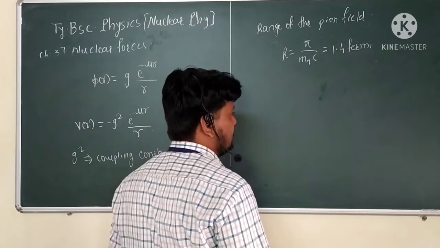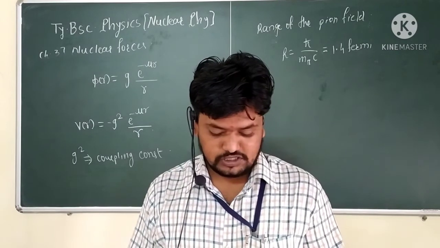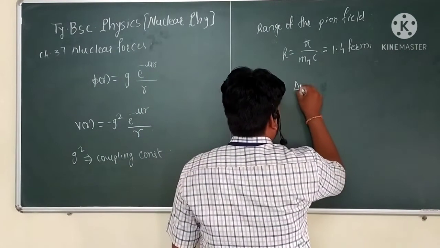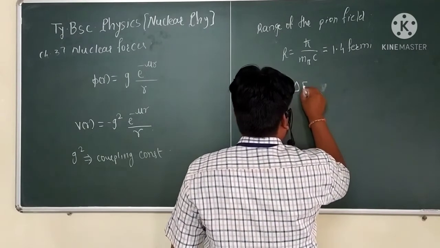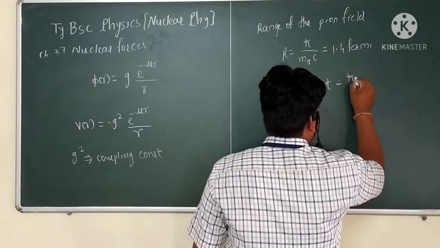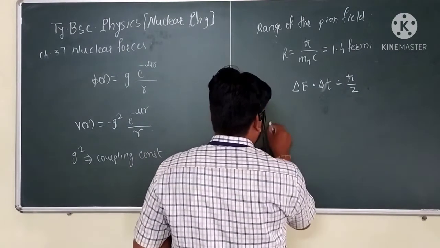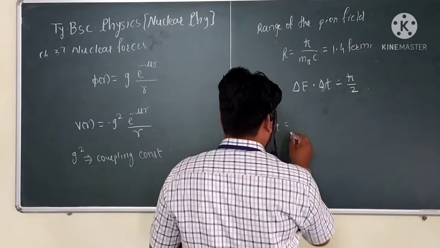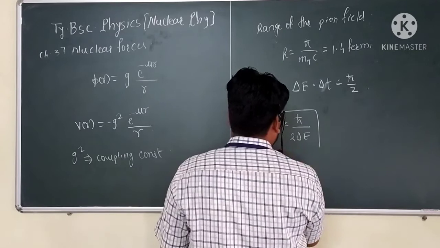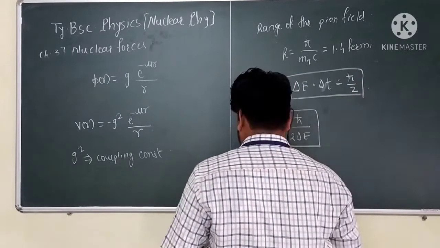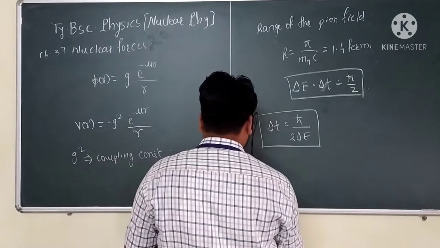Now, from the Heisenberg uncertainty principle, given the emission of the pion is consistent, that uncertainty principle is given by delta E into delta T. So delta E into delta T is nothing but h cross by 2, and the time of exchange of the particle, that is delta T, is given by h cross divided by twice into delta E. So this is the very important equation, which is used to calculate the range of the nuclear force.